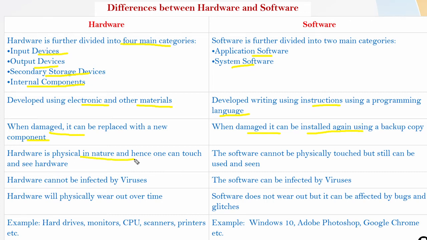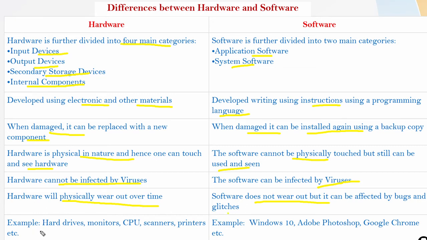Hardware is physical in nature, and hence one can touch and see the hardware. The software cannot be physically touched, but still can be used and seen. We can feel that software is there. Hardware cannot be infected by viruses, but software can be infected by viruses. Hardware will physically wear out over time, and software does not wear out. Over time, working the hardware devices can become hot, and failures may occur in the hardware. But software does not wear out. It can be affected by bugs and glitches.